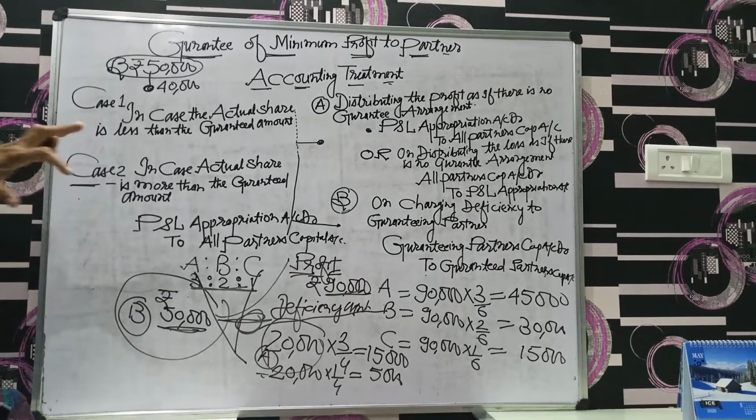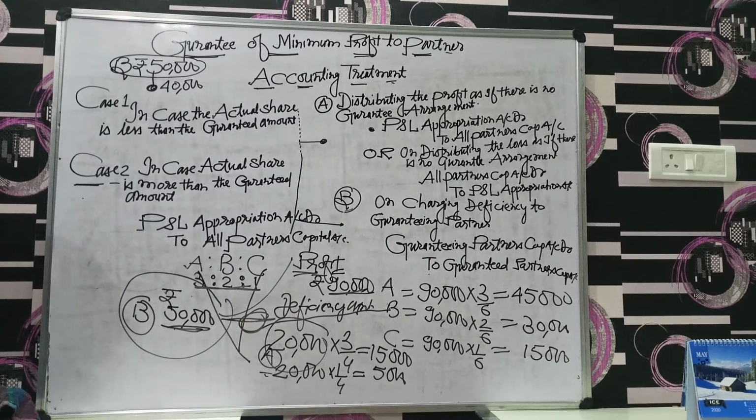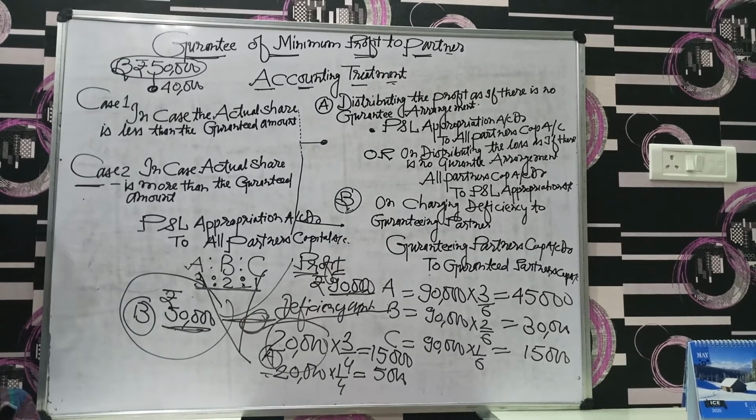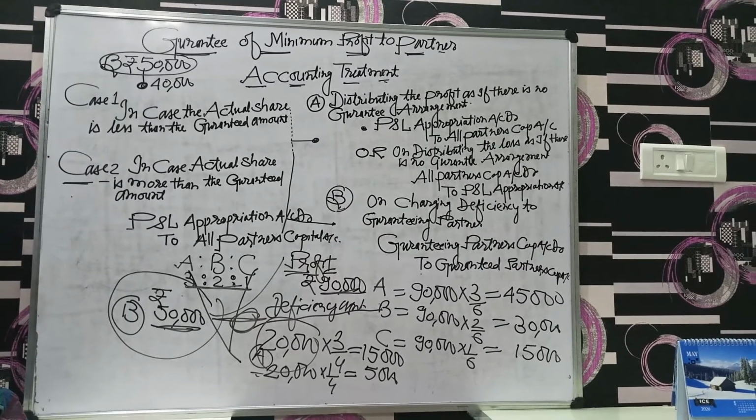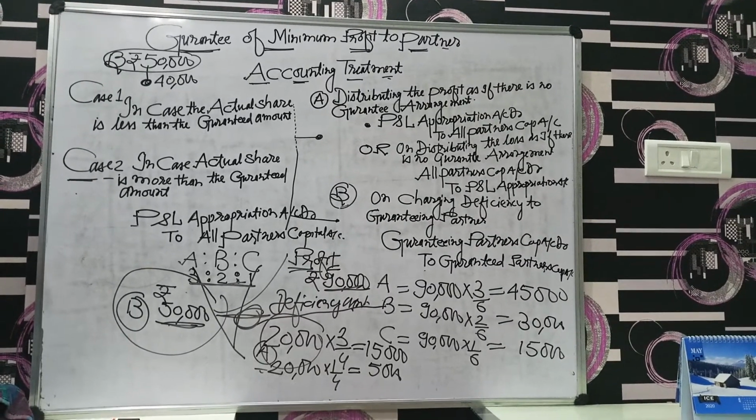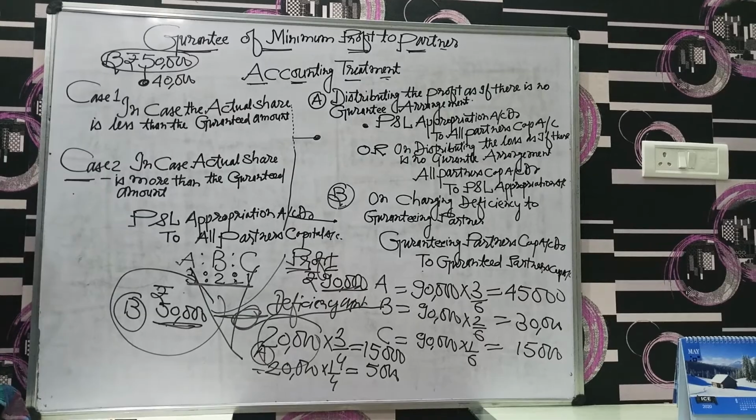Student, this is a theoretical part. It's a very important topic. In the next class, we will go ahead with numerical questions in the category of guarantee of minimum profit to partners. Thank you.